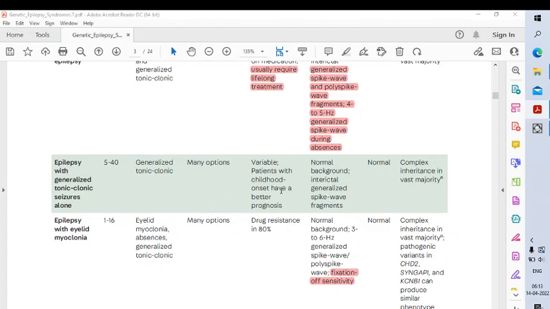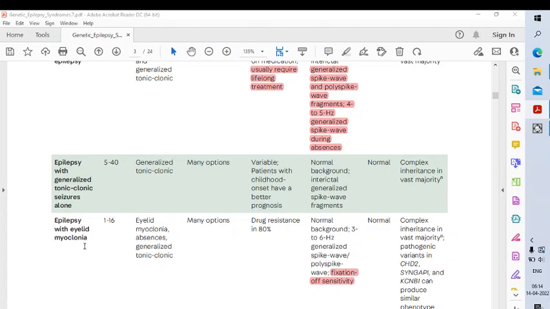Patients with mild childhood onset have a better prognosis. Normal background with interictal generalized discharges. Imaging, if done, is normal. It has complex inheritance. So the patient will have only generalized tonic-clonic seizures, with no history of absences or myoclonus.